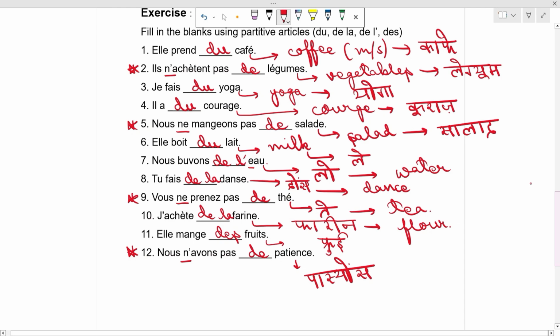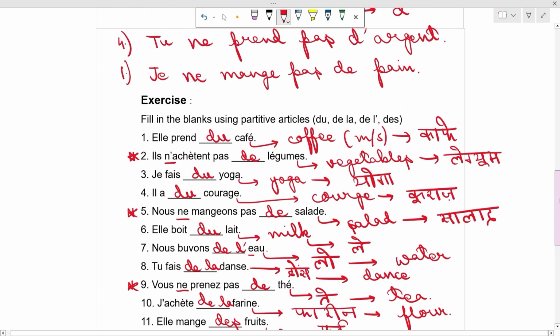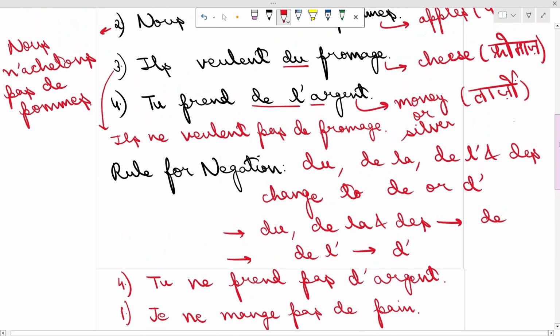Tu fais de la danse. This means you are doing some dance. Vous ne prenez pas de thé. You are not taking some tea. J'achète de la farine. I buy some flour. Elle mange des fruits. She is eating some fruits. Nous n'avons pas de patience. This means we do not have some patience. So these are the sentences. Here we have done the rule for negation and affirmation.